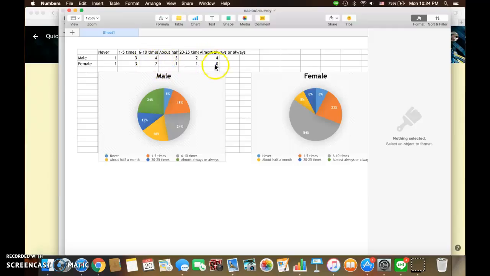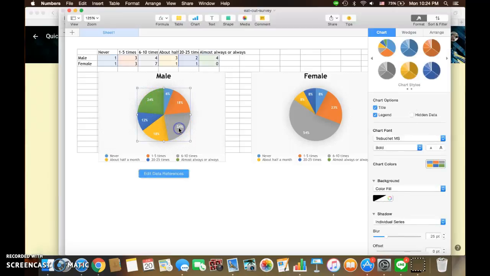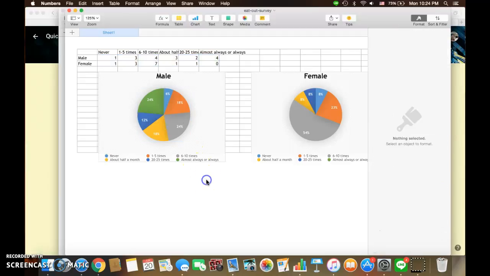The least, for females, were those who almost always or always eat out. As I just mentioned, there is only a minority who never eat out in a month. Almost always or always and 6 to 10 times are the most popular. Most males often eat out these times, and only a minority never go out to eat.